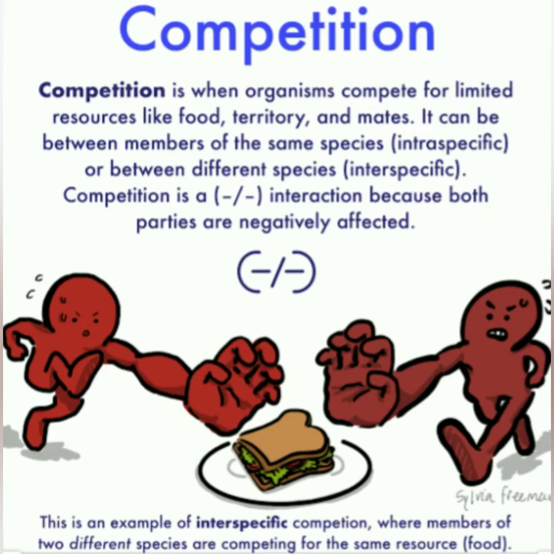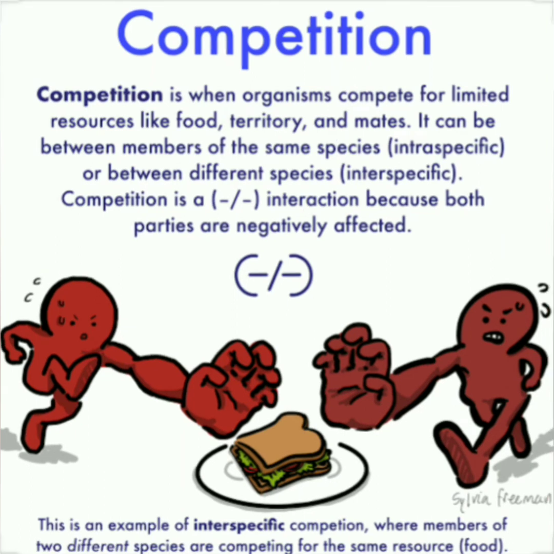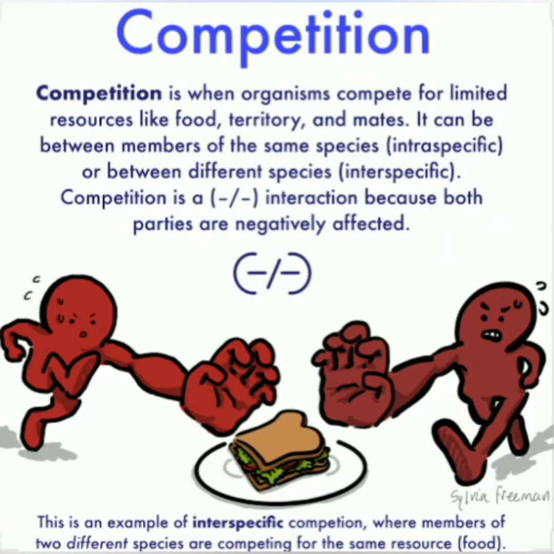Next is competition. It is a type of interaction between two organisms in which both try to obtain the same benefits in any habitat. The competitors may belong to the same species or to different species. If it takes place between the same species, then it is called intraspecific competition. And if between different species, then it is called interspecific competition. Here, both the species are negatively affected.